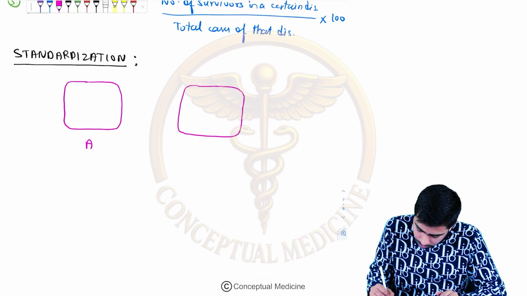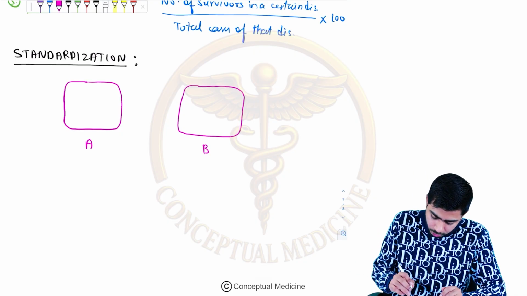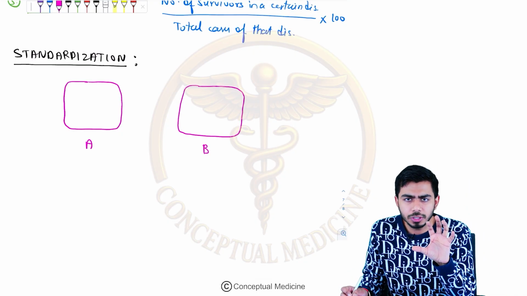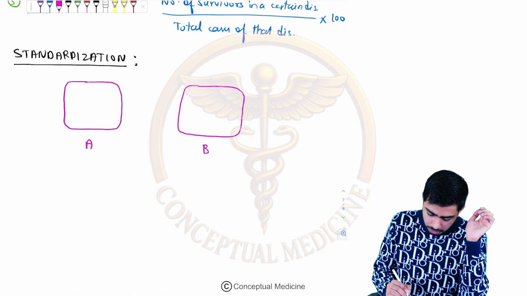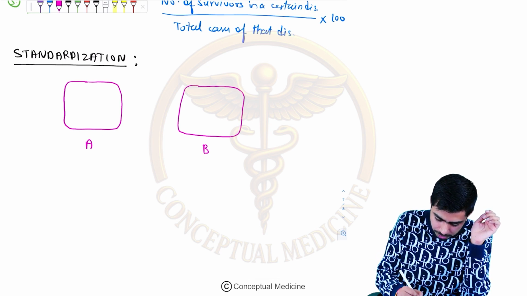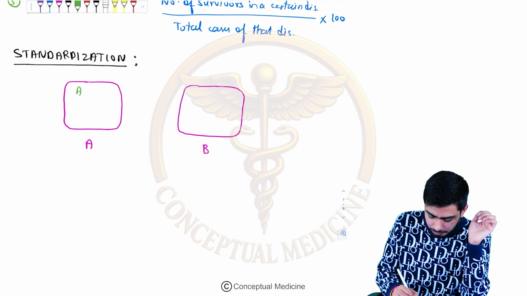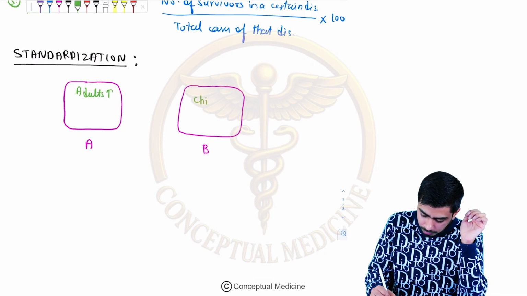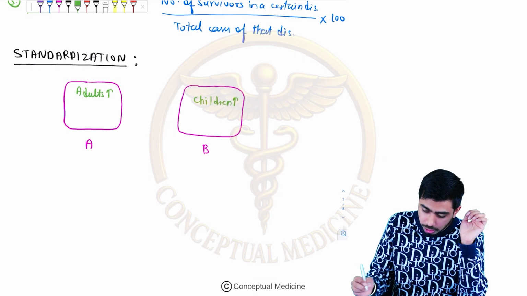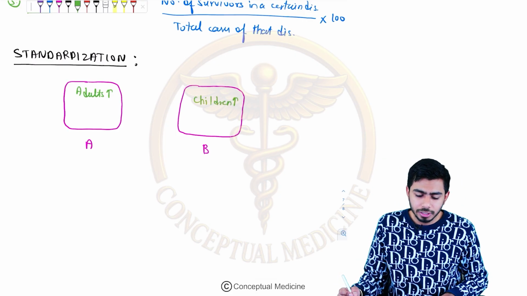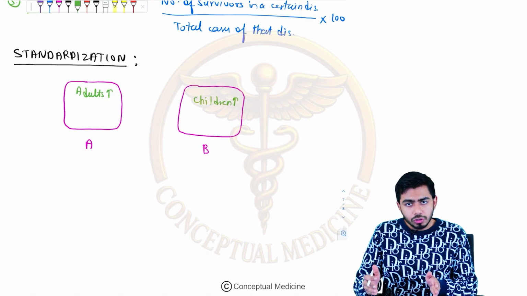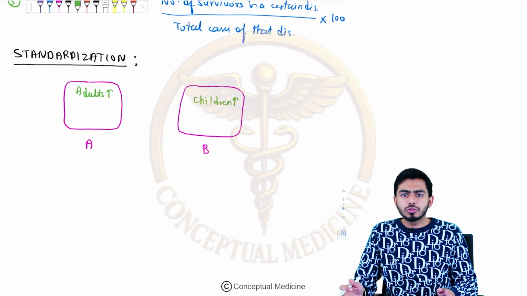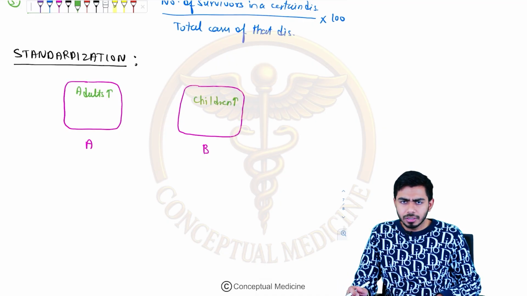This is A, this is B. In A there is some population, and in B also there is some population. Let's say here the number of adults is more, and over here the number of children is more. So different age groups are there. If I compare these two populations with different age groups, that will be called standardization.